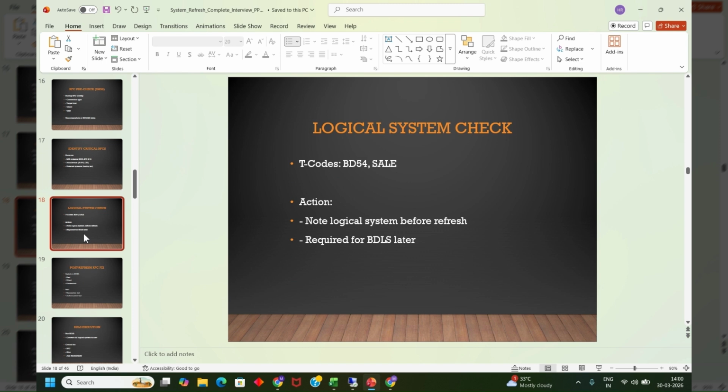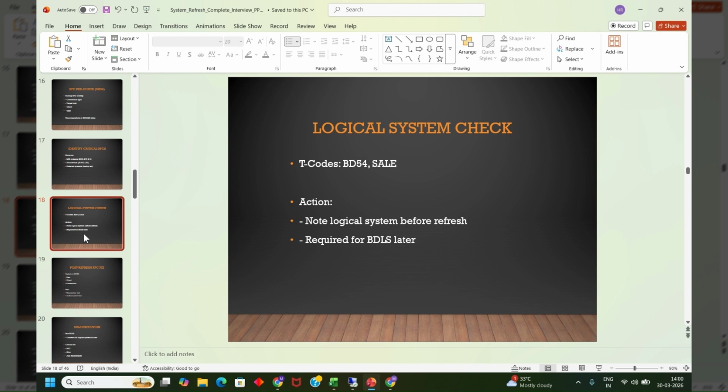If there is any job that you think will collide with the downtime frame, or with the system refresh activity and immediately after, you can stop and reschedule it. Take an export of the RFC connections, an export of the user master records, and a screenshot of SM37, ST02, SM21. Apart from this, you will have to check the spool requests and the active instances, the number of instances, in transaction code SM66.